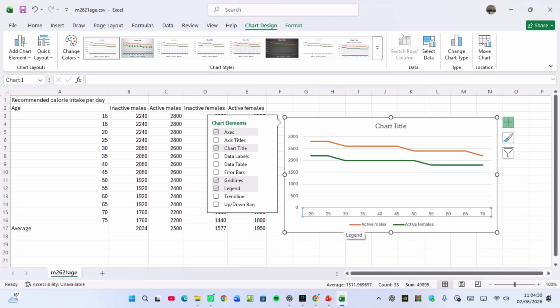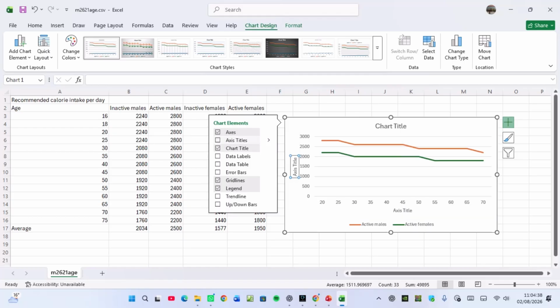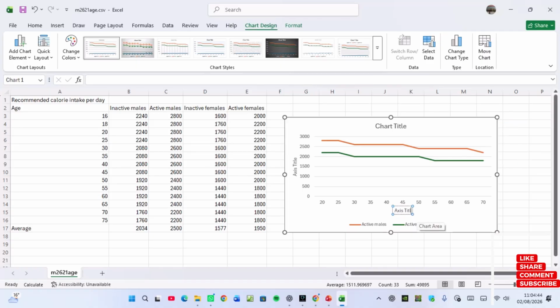And then they want the axis labels. So I'll go here. After clicking here, I say axis titles. So I'll click here. This one here should be the age. So come here, type here to be age. My capital letters was on. So this one should be age.